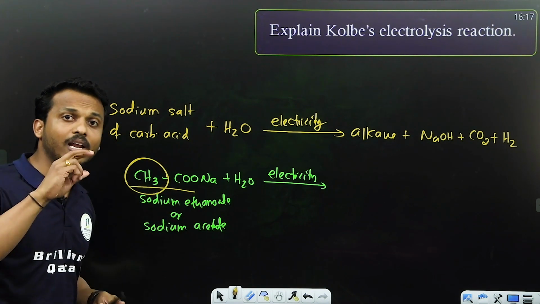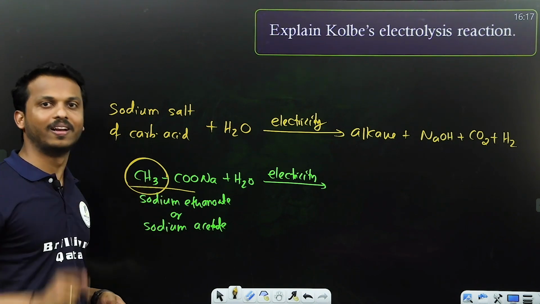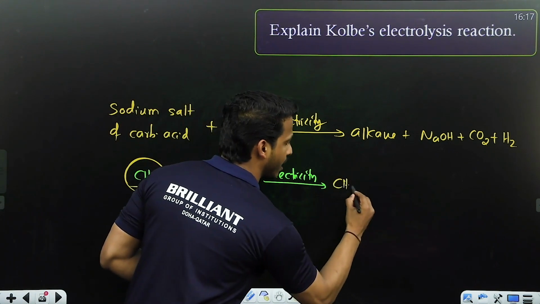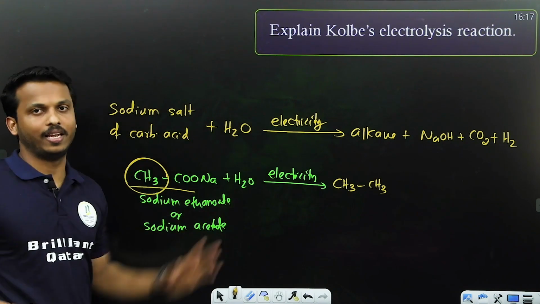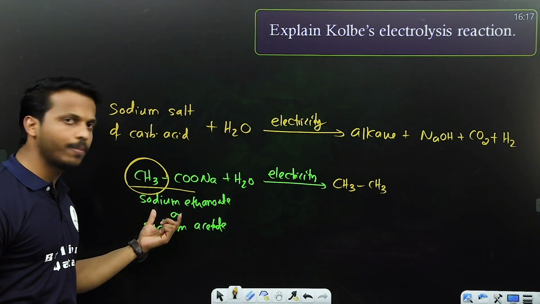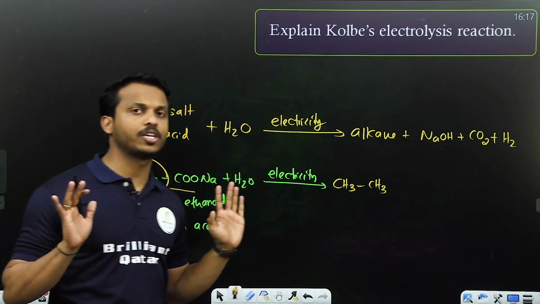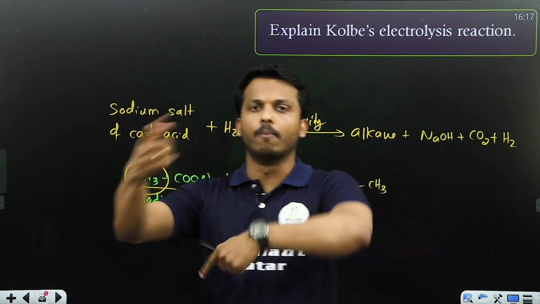The alkyl group doubles. Okay, so CH3 doubled means what does it become? CH3 single bond CH3. You will get ethane. You start with sodium ethanoate, but the product is what? Ethane. So in Kolbe's reaction, keep in mind, all of you, it is the alkyl group that you double.